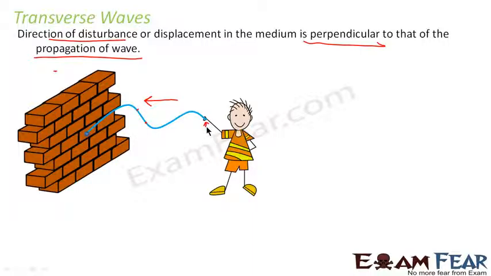It is this, because the disturbance was nothing but the initiator which initiated this small wavy movement along the thread. So the disturbance was initiated in a perpendicular direction. If you see, the disturbance was vertically upwards and the wave propagation is horizontal. So that means they are perpendicular to each other. So this kind of a wave is known as a transverse wave. Now this was just an example to make you understand what is a transverse wave.